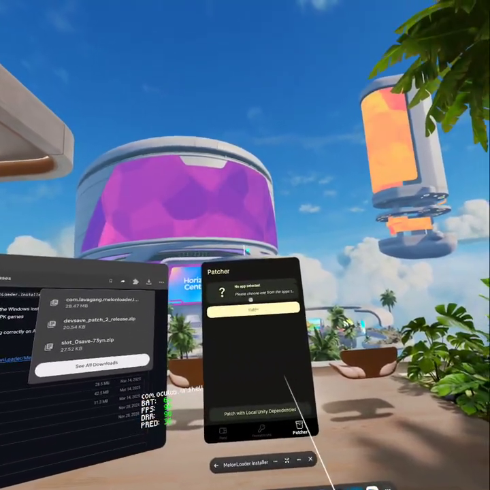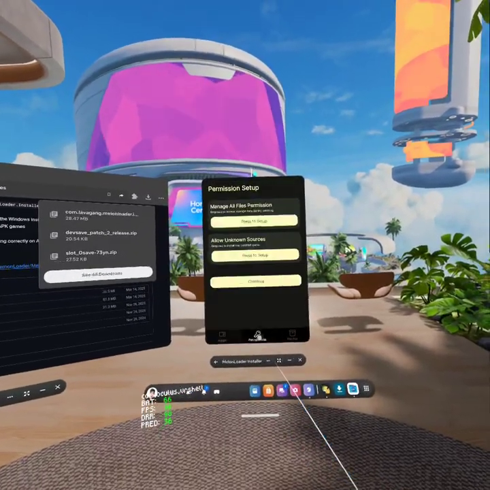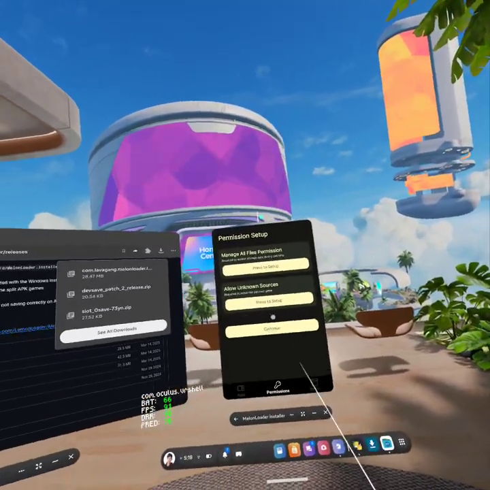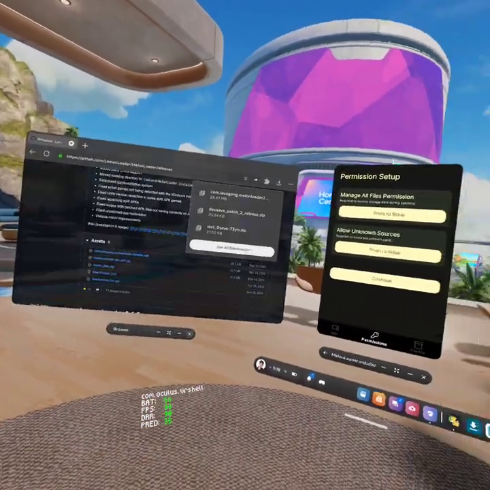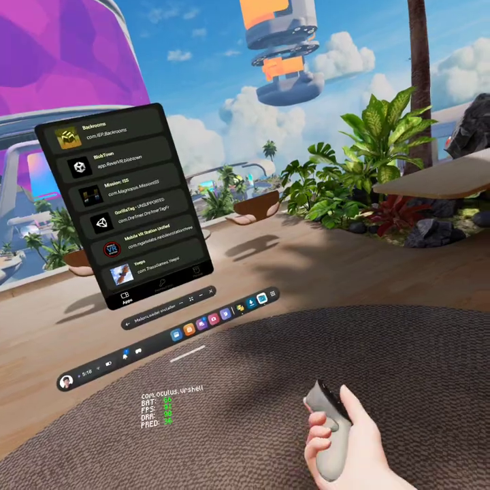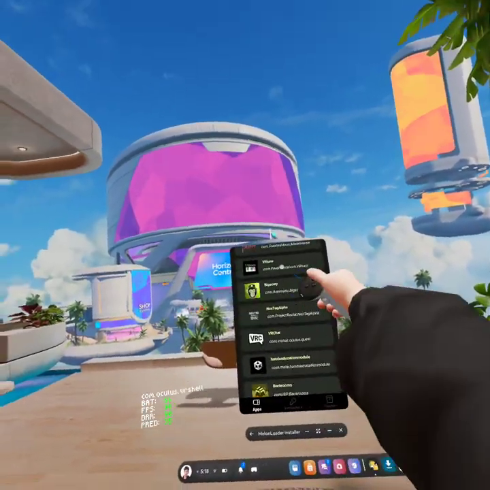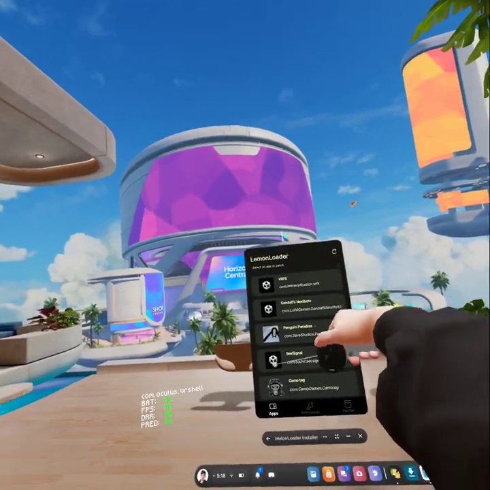But by the way, this is a patcher. You have to select a thing. Permissions is basically what you actually let it do. But yeah, you don't actually need a PC, so you can do it straight from your headset. Well, yeah, you have all those things.